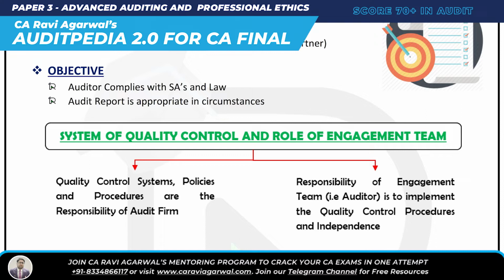And who is going to implement this quality control procedure? The engagement team, that is the auditor, is going to implement. So a very simple 2 marks question comes from here. Quality control system, policy, procedure are the responsibility of the audit firm, but who is going to implement it? Engagement team. Alright, so this is all. Now this last question of SA 220. Okay, just one last question and SA 220 is in your pocket.